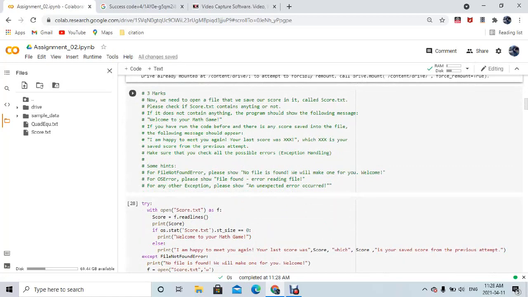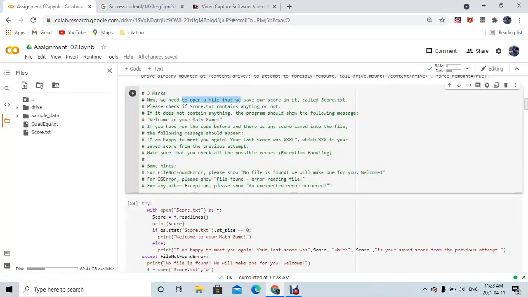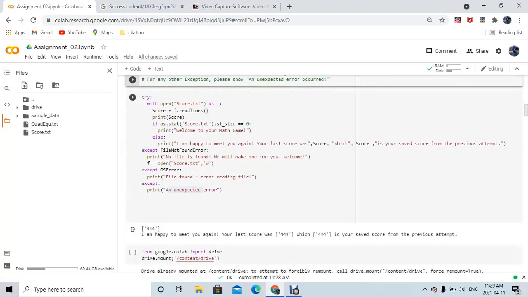It says we need to open a file that saves our score in it called score.txt. So basically we are creating one file called score.txt. Then we will check if score.txt contains anything or not. If it contains anything, then it will print this message. If it does not contain anything, then it will print this "I'm happy to see you again" message. And also we have to check for possible errors, for exception handling. For this purpose I use this try and except block for the exception handling.